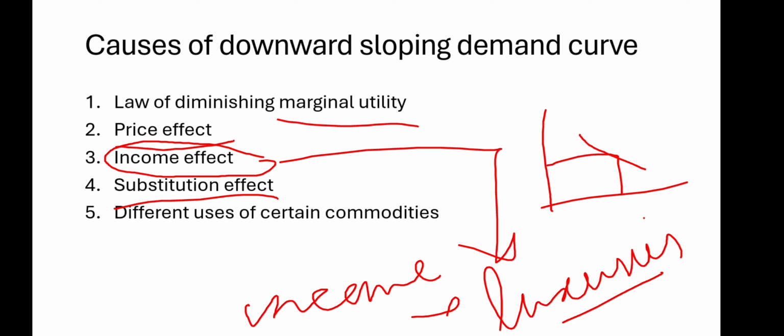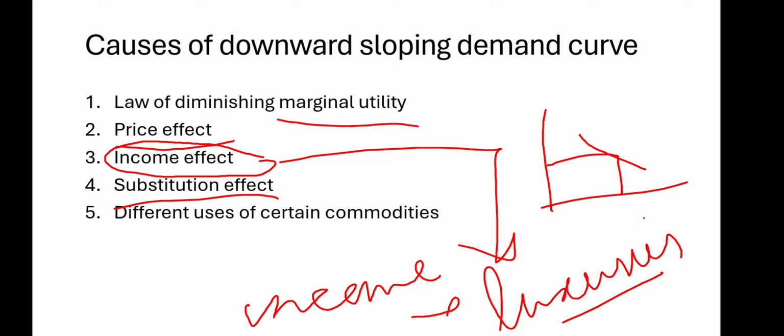For instance, when there is a fall in the price of tea, the price of coffee being unchanged, the demand for tea will rise because they know that the substitute good is also available in the market, that's coffee. It's more expensive than tea, so they take advantage of the reduction in the price.